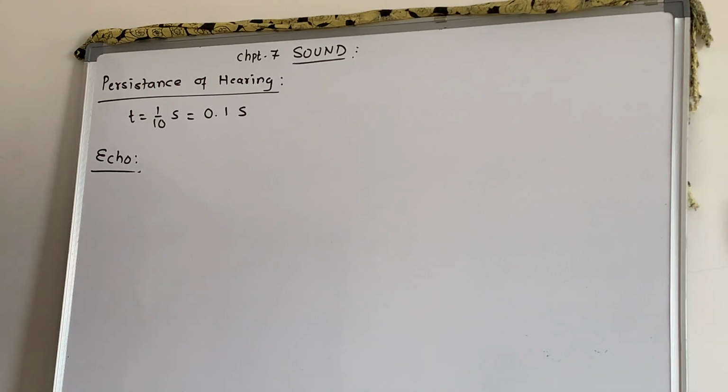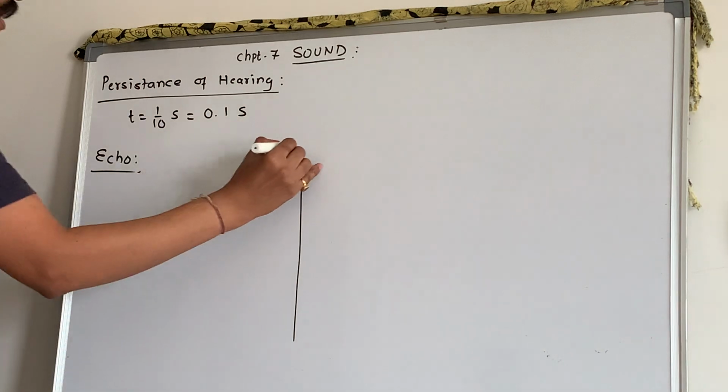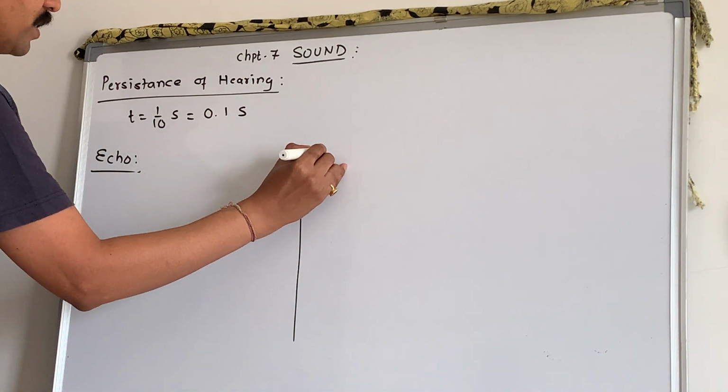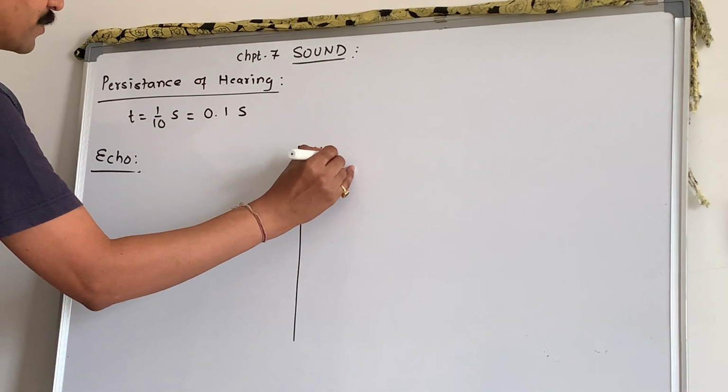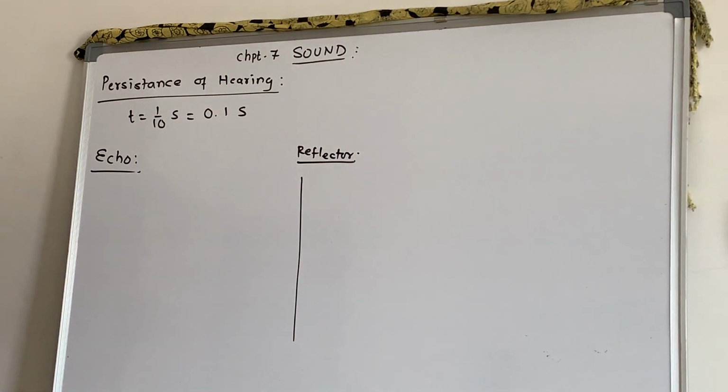Now, what exactly is an echo? Here is my reflector. The reflector could be a wall, a rigid wall, a hill, a valley, or the edge of a forest. Anything could be a reflector.